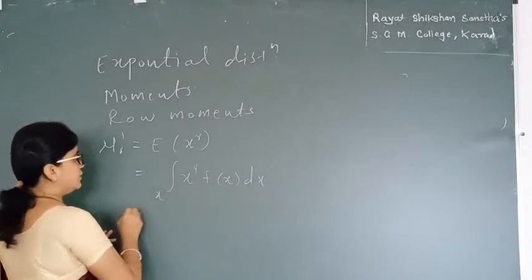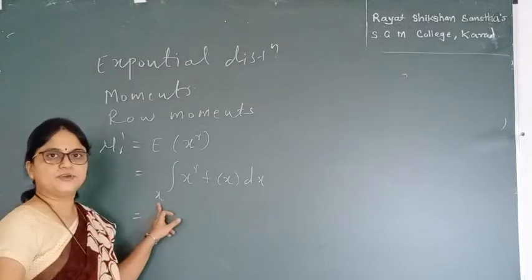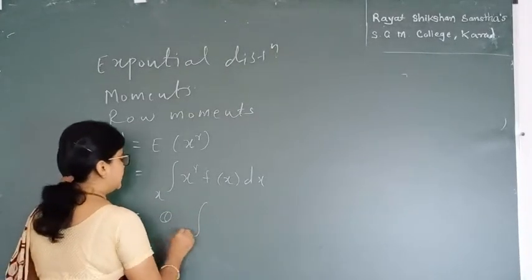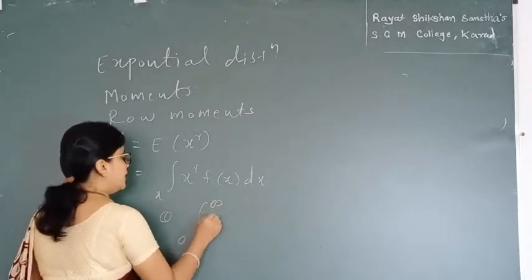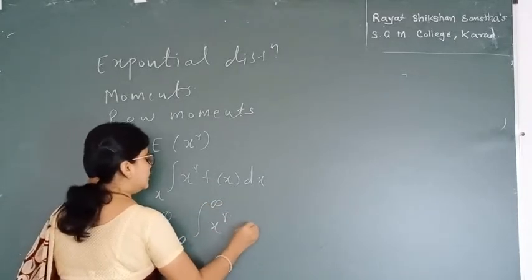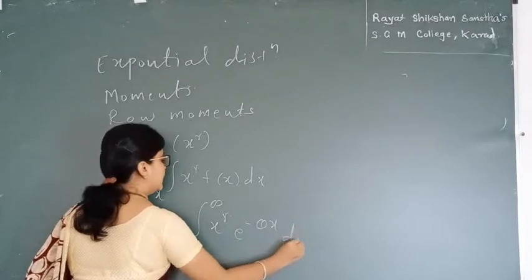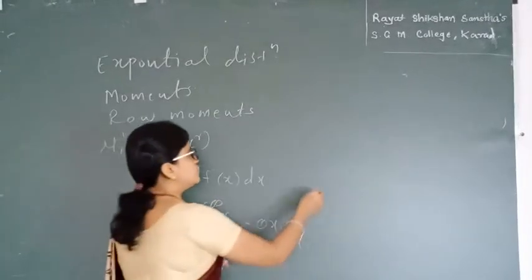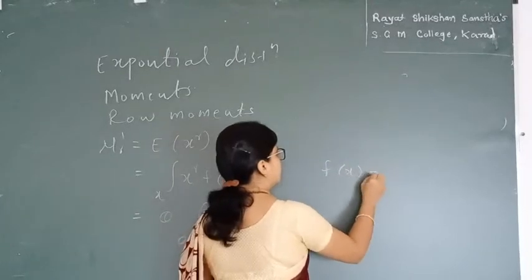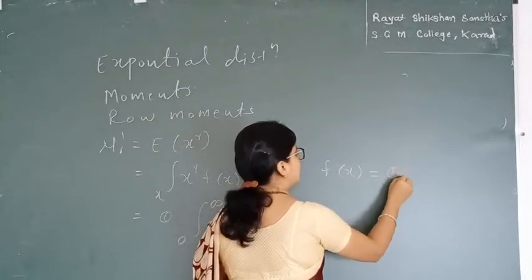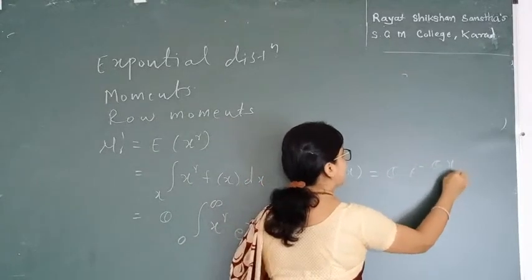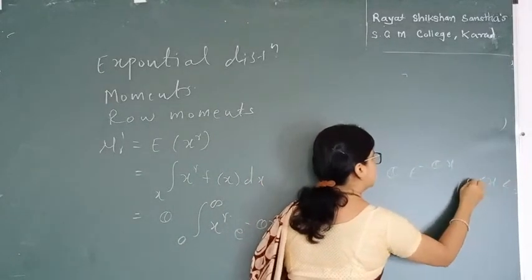By definition, we can put the range of x and f(x), so that we get this as theta times the integral from 0 to infinity of x raised to r e raised to minus theta x dx. In the previous lecture we saw that f(x) of the exponential distribution is theta e raised to minus theta x for the range of x from 0 to infinity.